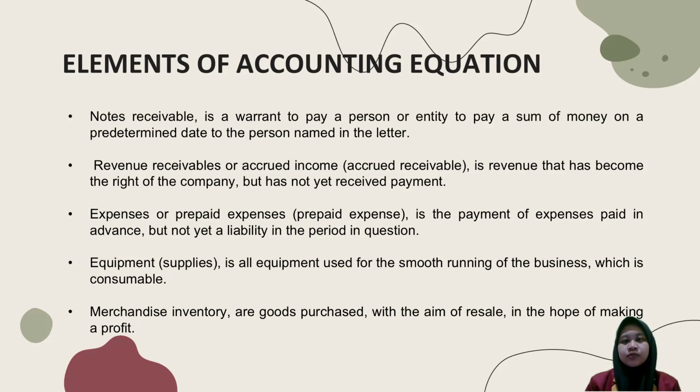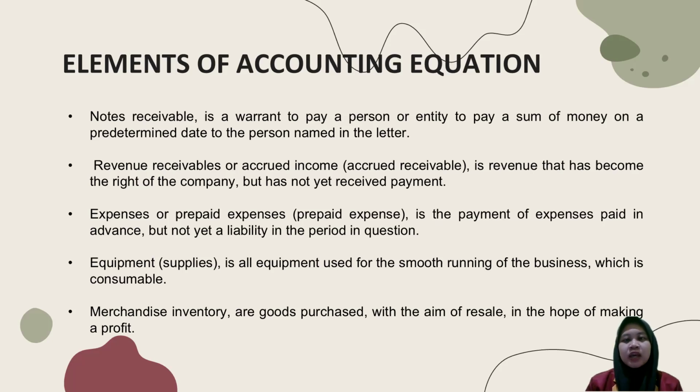Okay, next, number four. Notes receivable is a warrant to pay a person or entity a sum of money on a predetermined date to the person named in the letter. Number five, revenue receivable, or accrued income or accrued receivable, is revenue that has become the right of the company but has not yet received payment.